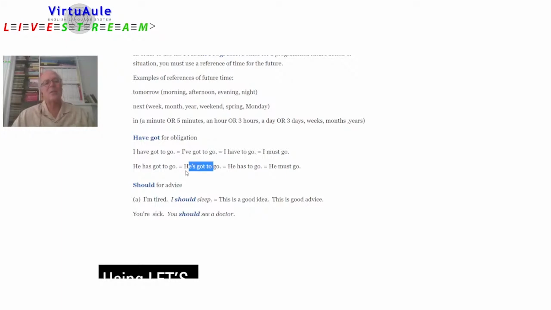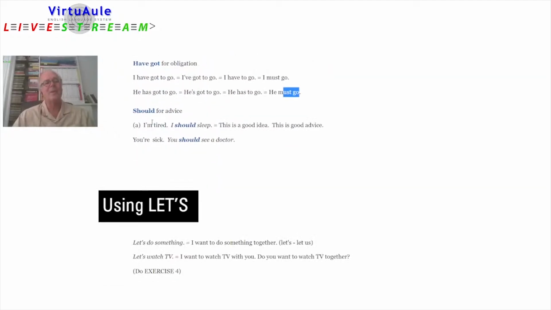He has got to go. He's got to go. That's contracted. He has to go. In this case, there is no contraction. He has to go. He must go. All of these examples are have, got, must for obligation.